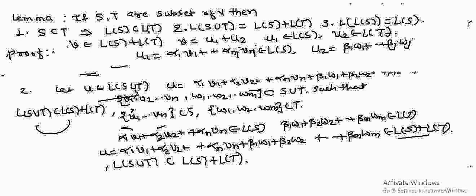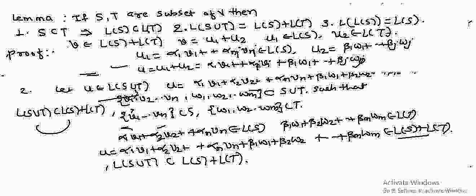Now look at this, these are the two elements. Now if we combine this, we get u. What is u? u equals u1 plus u2, but this is equal to alpha 1 v1 plus alpha 2 v2 up to alpha i vi plus beta 1 w1 plus up to beta j wj. But these are members of these two sets: v1, v2, up to vi, w1, w2, up to wj, but this is a subset of S union T.